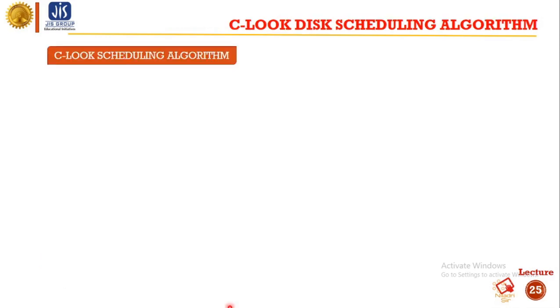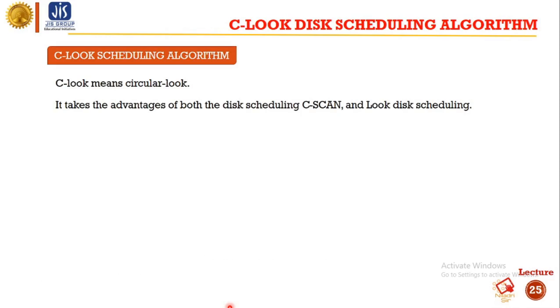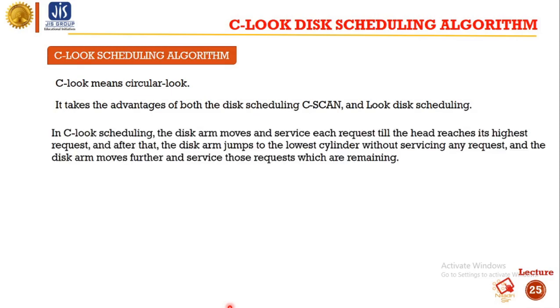Next one is the CLOOK disk scheduling algorithm. CLOOK means circular LOOK. It takes the advantages of both CSCAN and LOOK disk scheduling. In CLOOK scheduling, the disk arm moves and serves each request till it reaches its highest request, and after that the disk arm jumps to the lowest cylinder without servicing any request, and moves further and services those requests which are remaining.